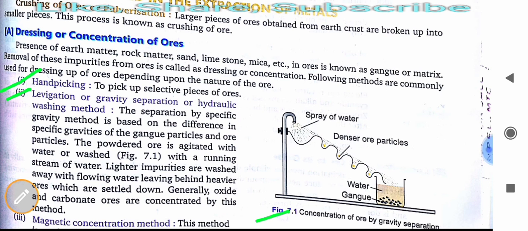Generally, oxide and carbonate ores are concentrated by these methods. Mainly lighter impurities are washed away by this method, as you see in the figure. The heavier particles, because of gravity, combine and settle down in the beaker which we take for the process.